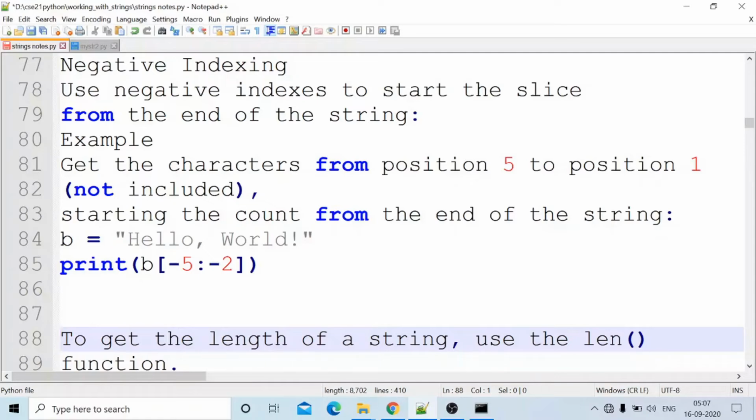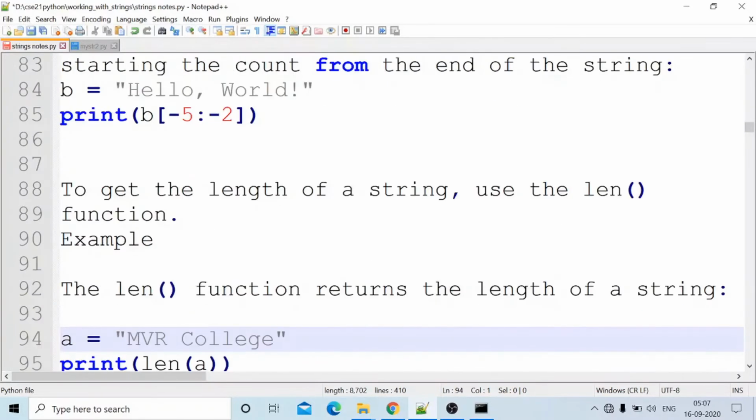Example: get the characters from position 5 to position 1, not including position 1, starting the count from the end of the string. b equals hello world. Print b of minus 5, minus 2. Try this one yourself: b equals minus 2, minus. From the end onwards, we will start the counting.